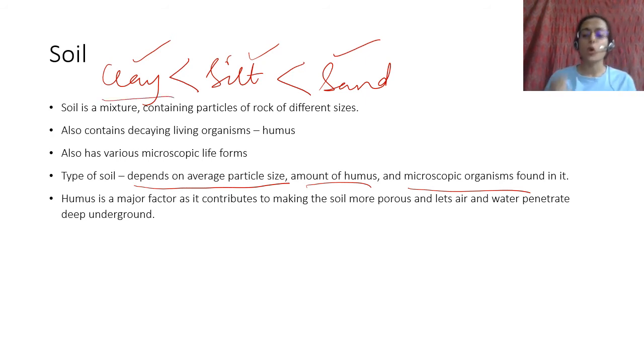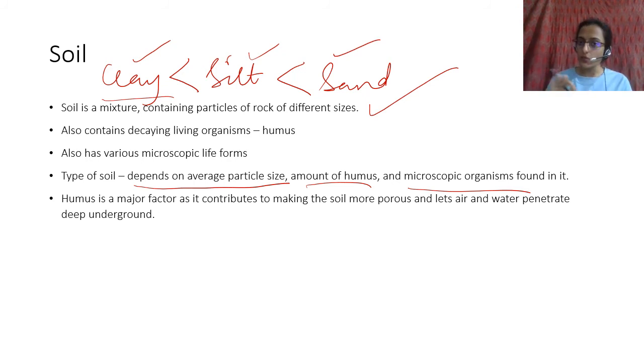Clay particles are very small, therefore they make water sit. Clay is not porous. Clay keeps the water. When you have clay, it becomes really dense, because the particles are so small, they hold water, they don't let water flow. Sand on the other hand, like desert sand, allows water to percolate.